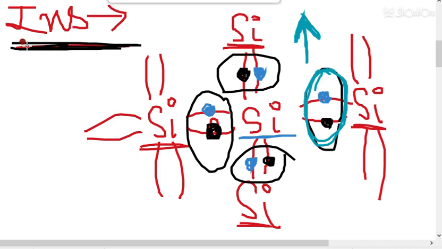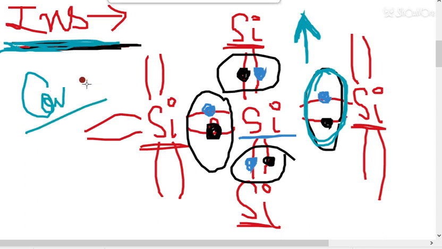So in the intrinsic type of semiconductor, the conductivity is due to the breakage of covalent bonds. You can note down: by breaking covalent bonds, in which one will there be conductivity? In the intrinsic type of semiconductor.